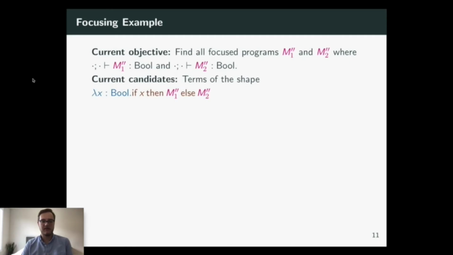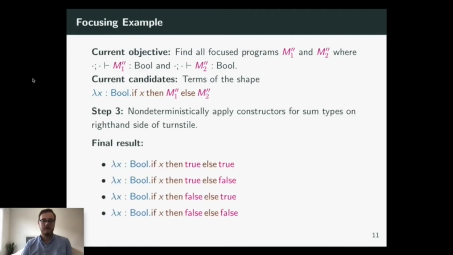Both of these are closed because focusing knows that there's no point in pattern matching on x twice once we've already done it. And so we just need to build focused programs of Boolean type. And it turns out there are only two of those, true and false. And so we can use those to build our 4 candidate programs here. And it turns out that every function of Boolean to Boolean type needs to be equivalent to one of these 4 focused programs. We've cut out many, many non-focused programs, such as the identity function lambda x.x, but this program is still represented in the second bullet point here.